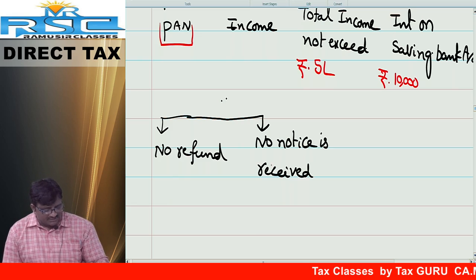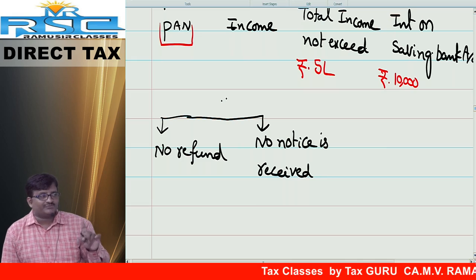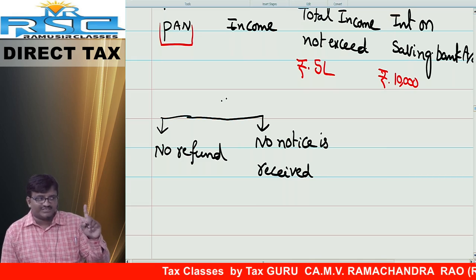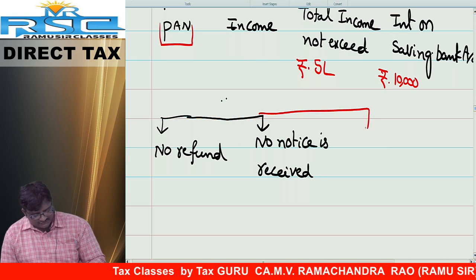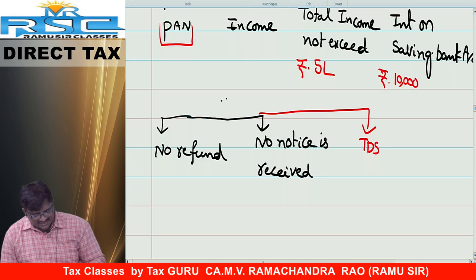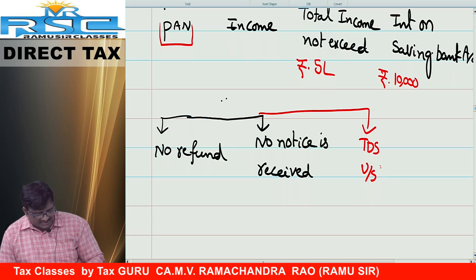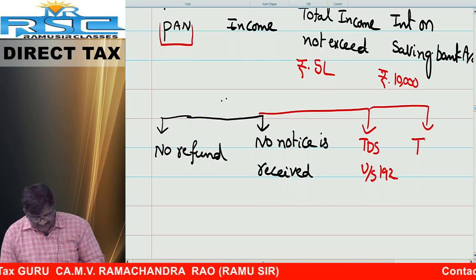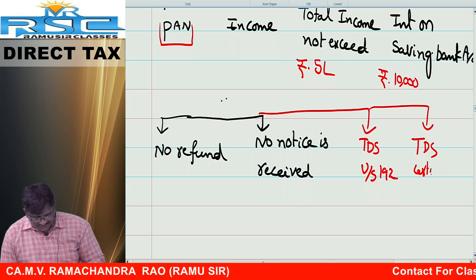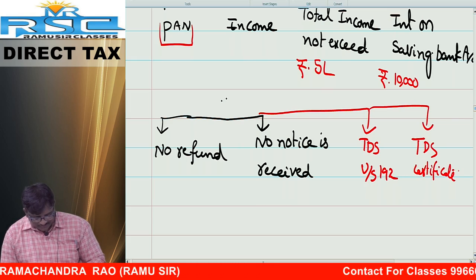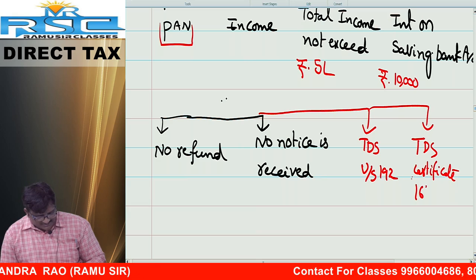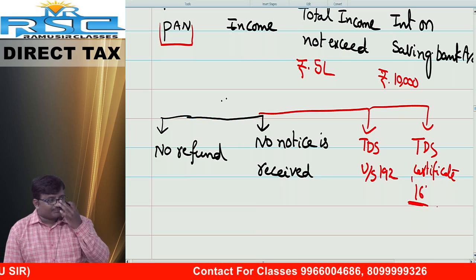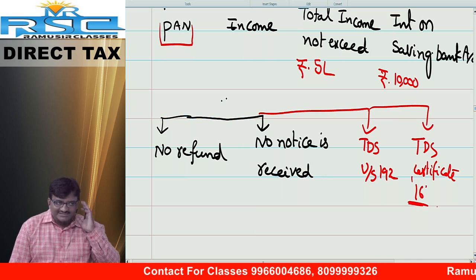Suppose you are supposed to get a refund, then compulsorily you have to file the return of income. Next, no notice is received by the SSE on certain failures or defaults, that no return has been received. And next, TDS has been deducted under section 192, and the TDS certificate also received. What is the TDS certificate in case of a salaried employee? Form number 16. This is the provision.